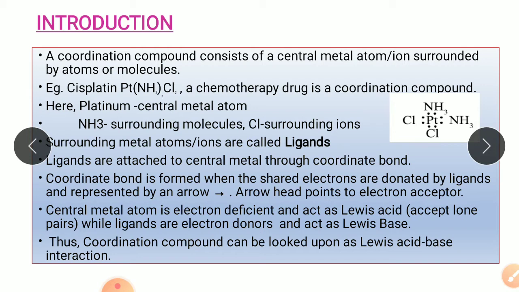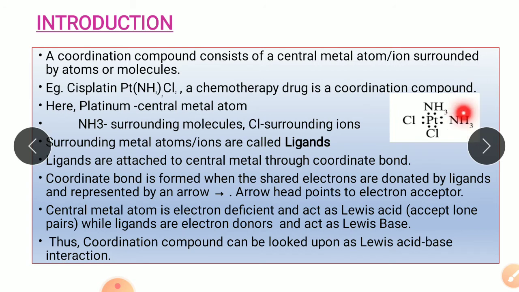Here the coordinate bond is formed between platinum and the four ligands, and this bond is formed in such a way that the electrons required to form the bonds are donated by the ligands only.